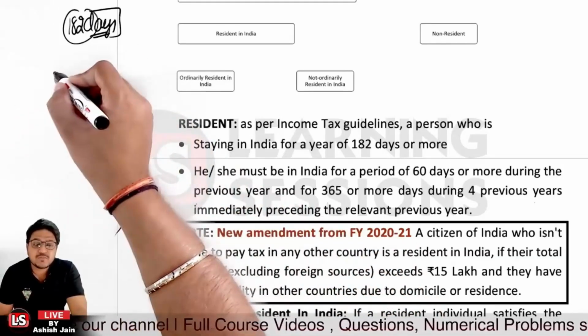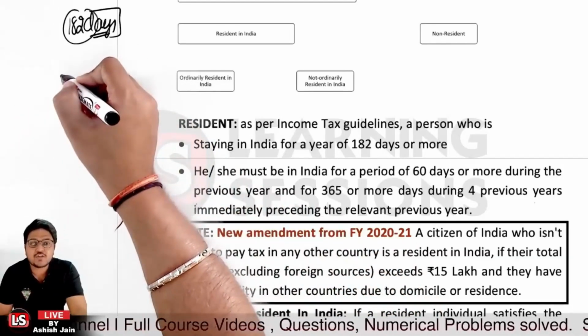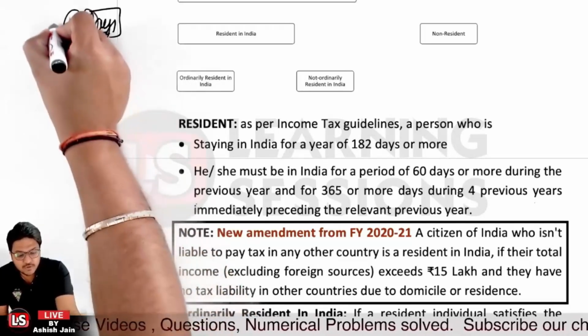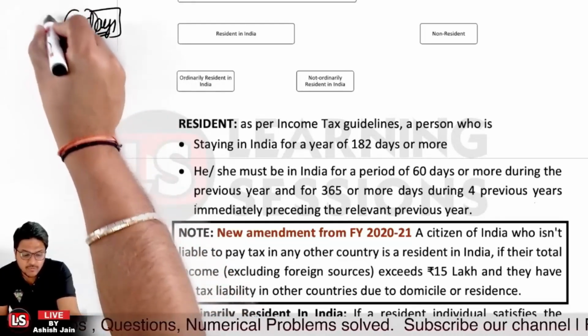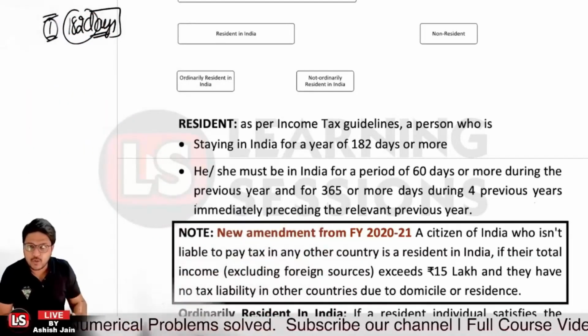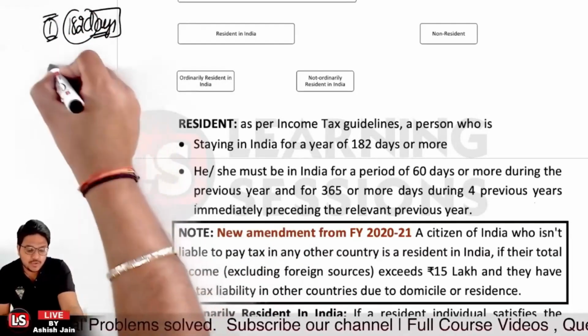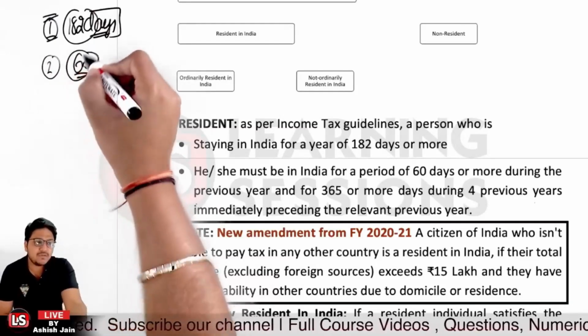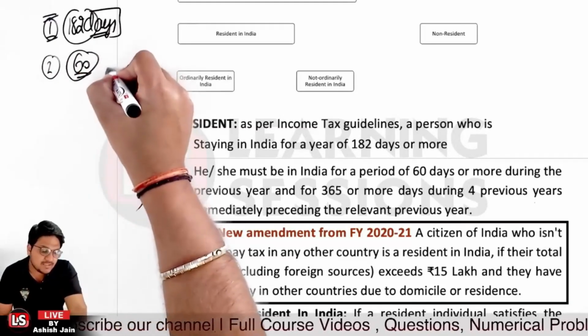Also, the person must be staying in India for a period of 60 days or more during the previous year. So the first condition is related to 182 days. Minimum stay in India must be 182 days, and further the person must have stayed at least 60 days during the previous year, and particularly for 365 days.